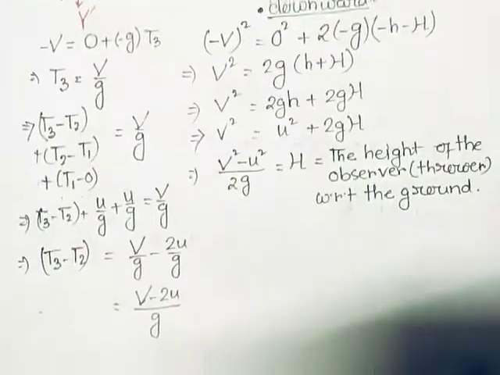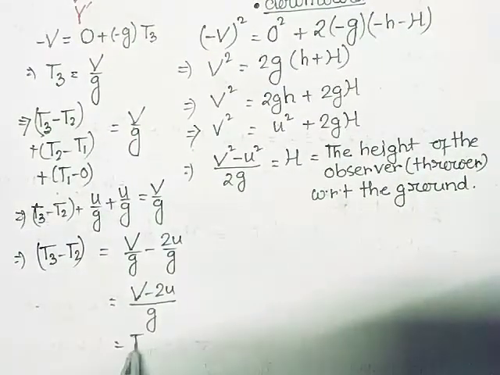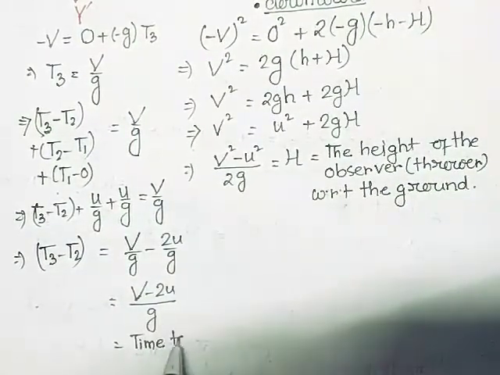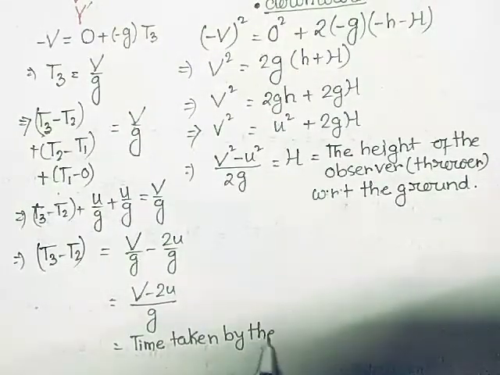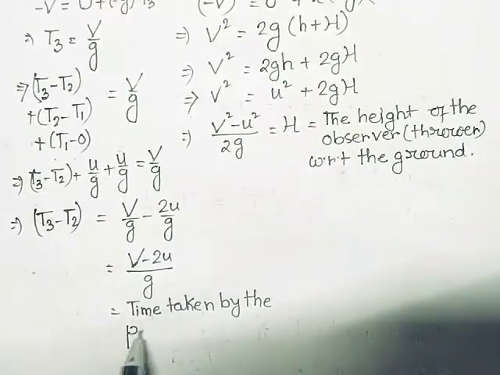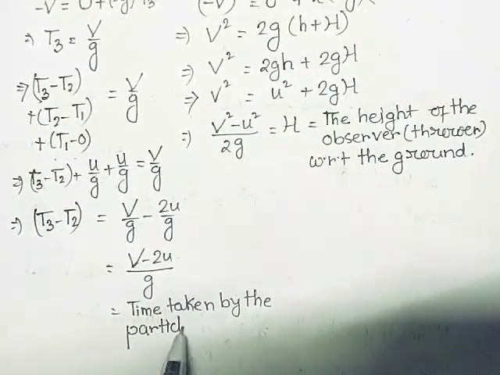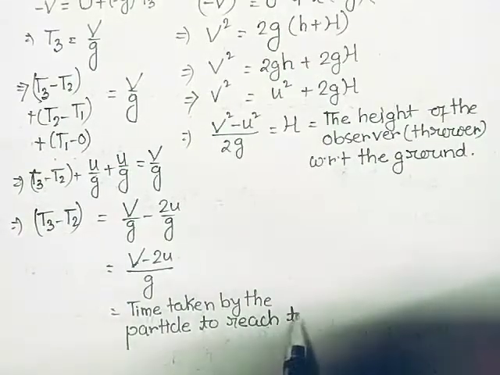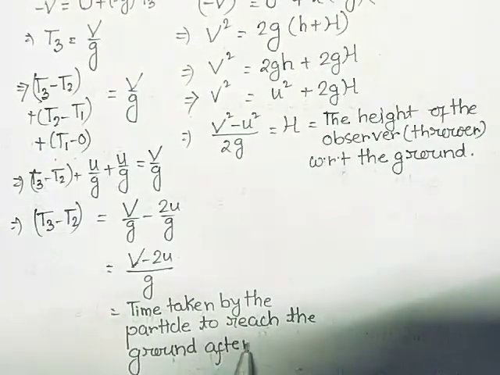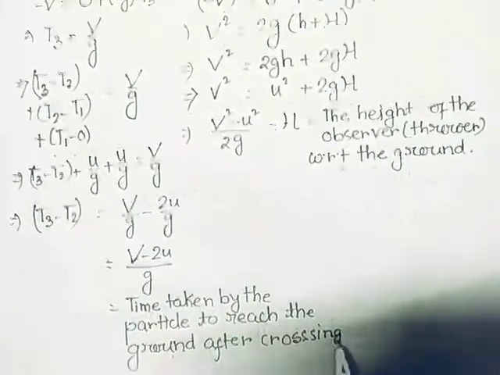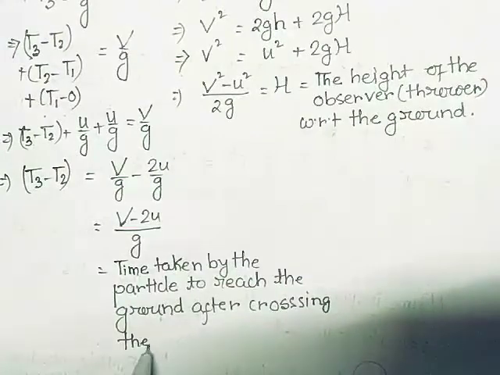So I want to write down this thing. The time taken by the particle to reach the ground after crossing the observer.